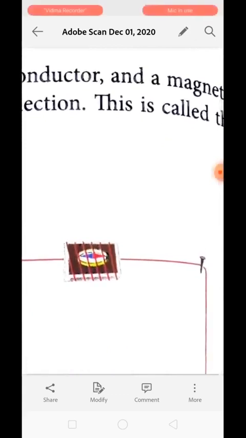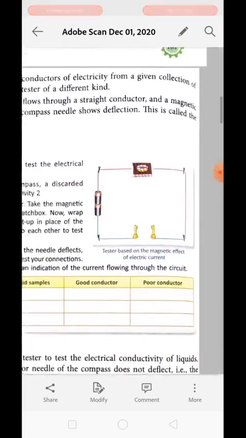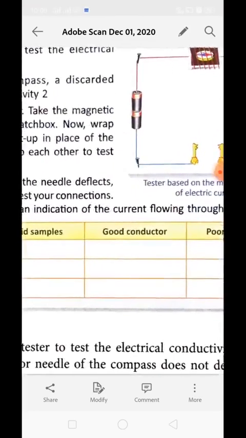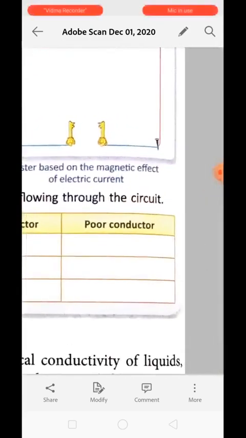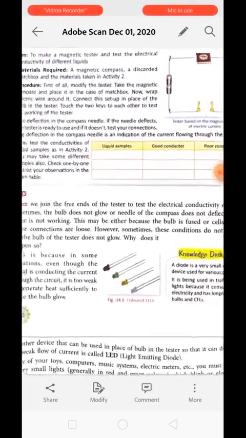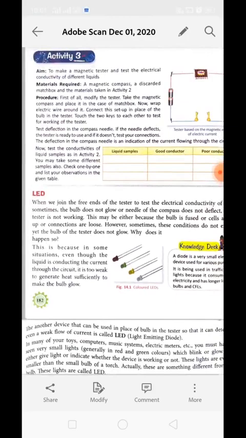Whenever current flows through this wire, it will create a magnetic effect. Because of it, the magnetic compass will show a deflection. Now list all the liquids in which the magnetic compass shows deflection, and those will be your good conductors. The substances in which it doesn't show any deflection will be bad conductors of electricity. Clear? This is called the magnetic effect of electric current. About it we have already studied in class 7.